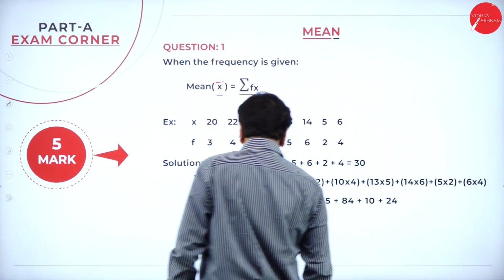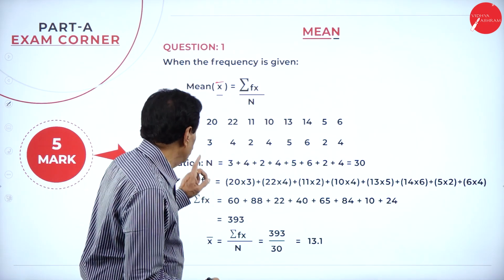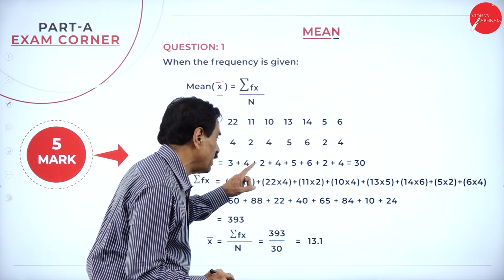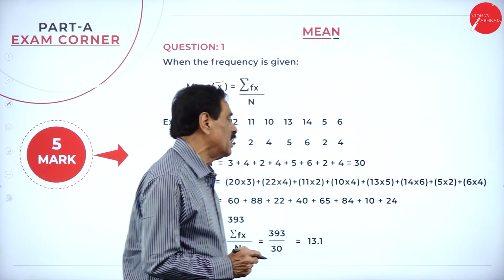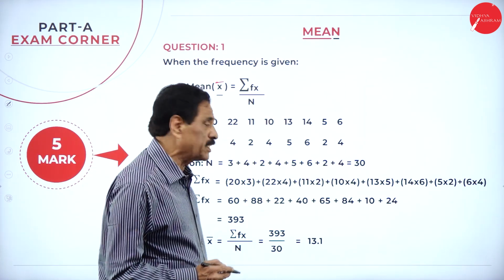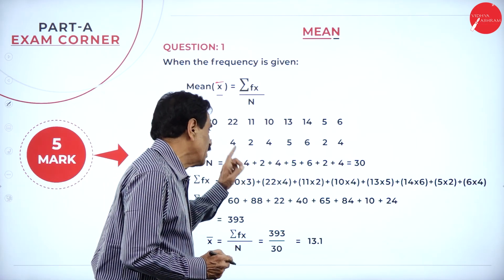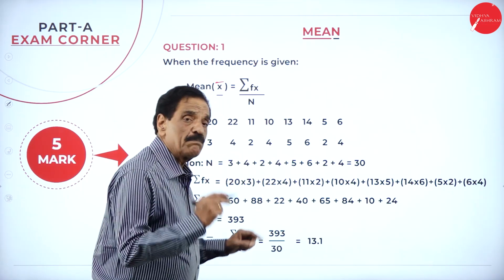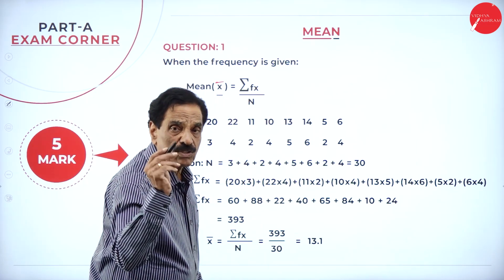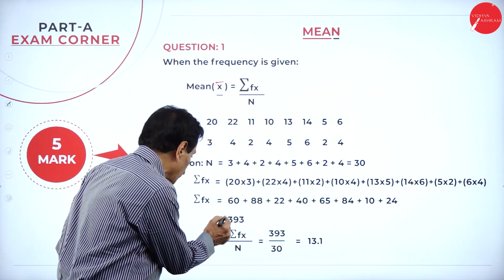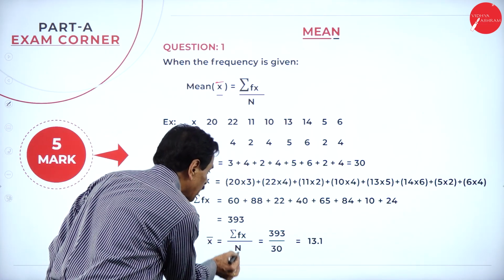And when you add the frequency, 3 plus 4 is 7, 9, 11, 16, 22, 24, 28, 30. The total number of frequencies is 30. 3 plus 4 is 7, 7 plus 2 is 9, 9 plus 4 is 13, 18, 24, 26, 30. N is equal to number of frequency. Apply the formula: mean is equal to sigma fx over n.